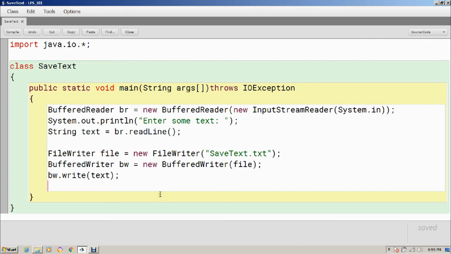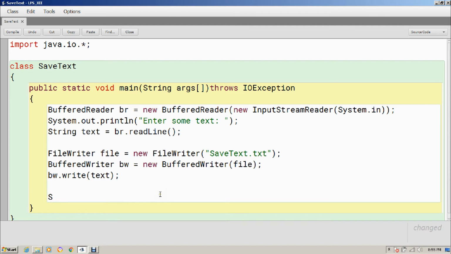Actually the file is saved already. Now I will print on the screen that data is saved in file, or whatever you want to print. But don't forget to close this BufferedWriter object as well as this FileWriter object. So let's print here text saved in file.